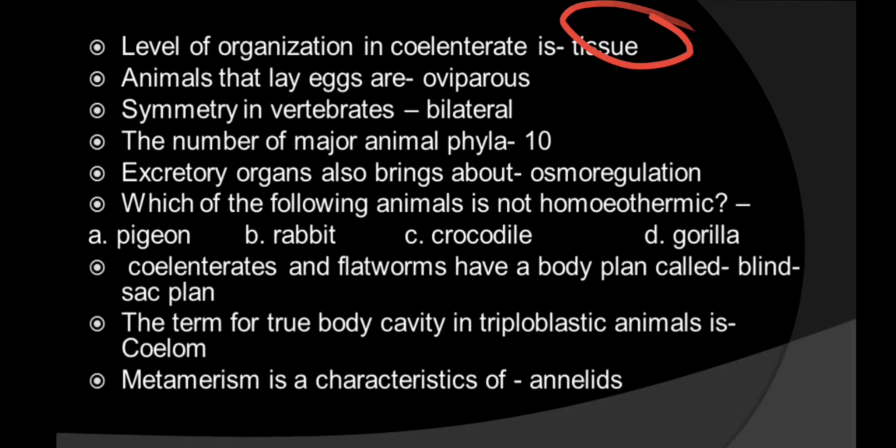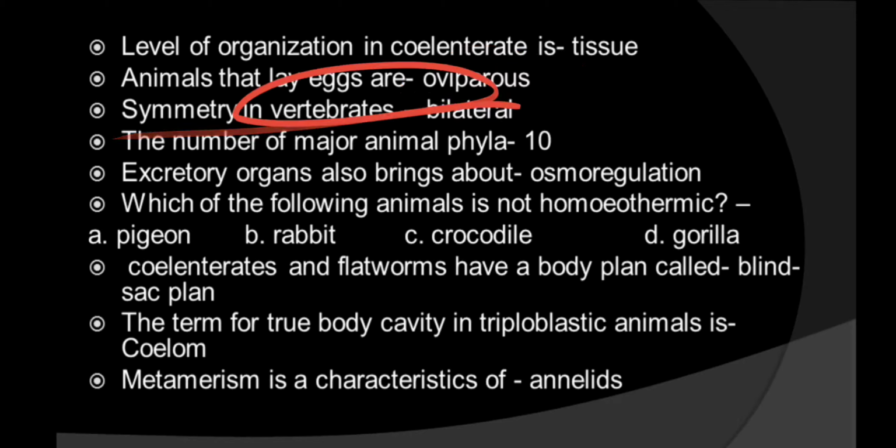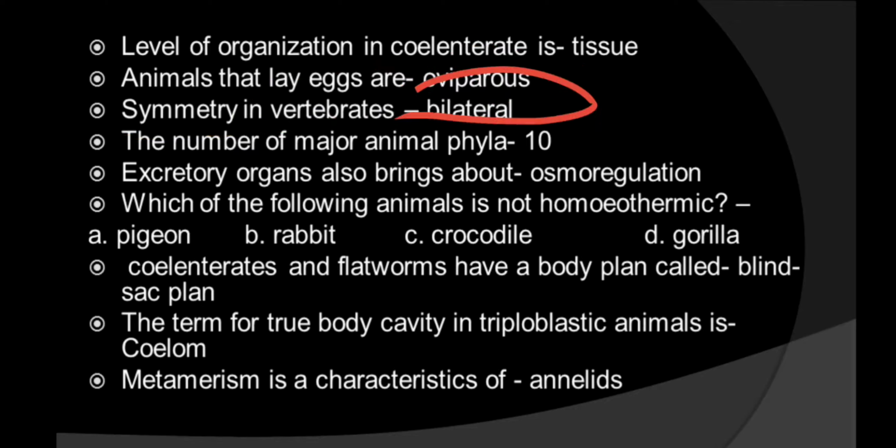Animals that lay eggs are called oviparous, whereas the animals that give rise to young ones are called viviparous. Now, symmetry in vertebrates. In the vertebrates, which symmetry is there? Bilateral symmetry. If any plane passes through it, it divides the body into 2 equal halves.